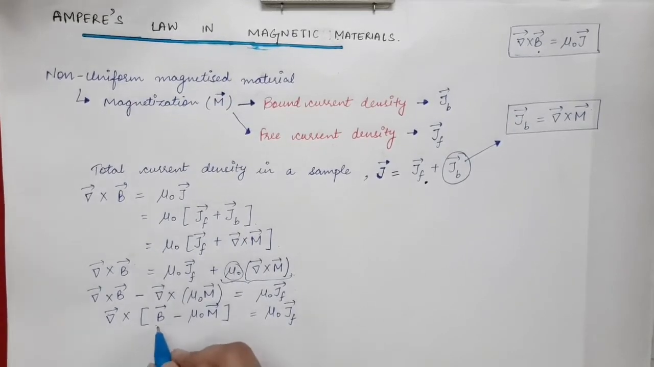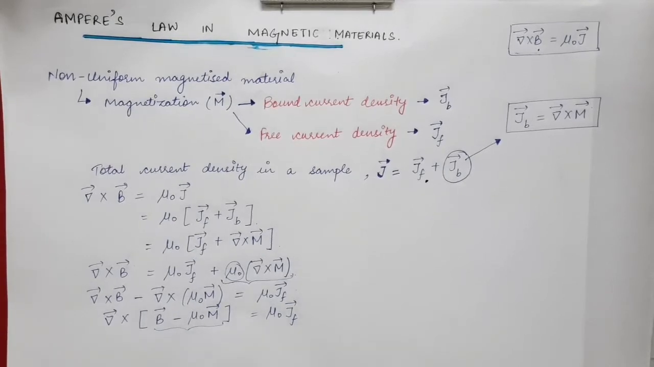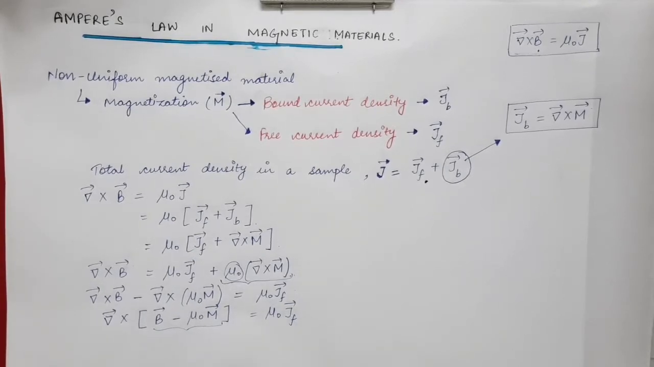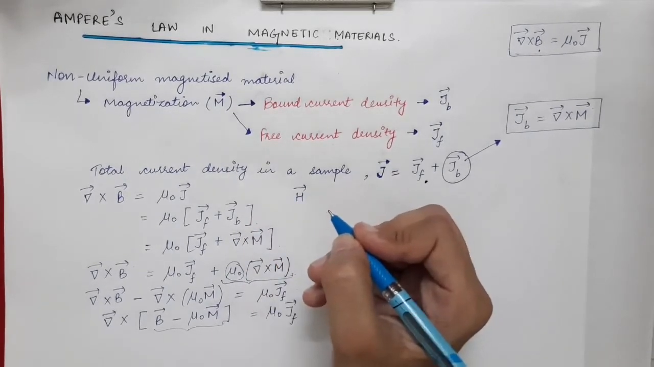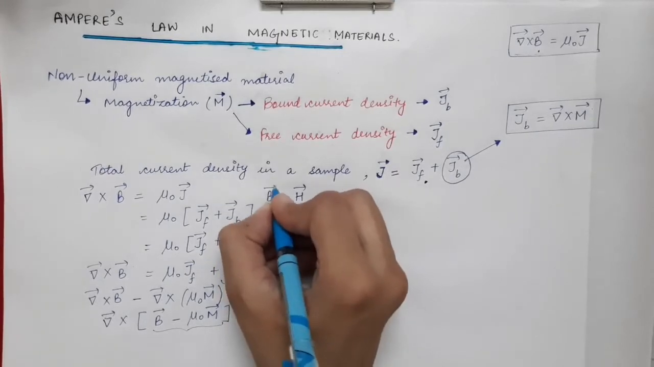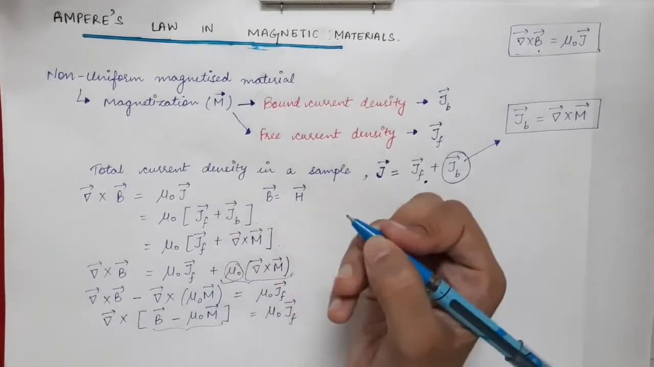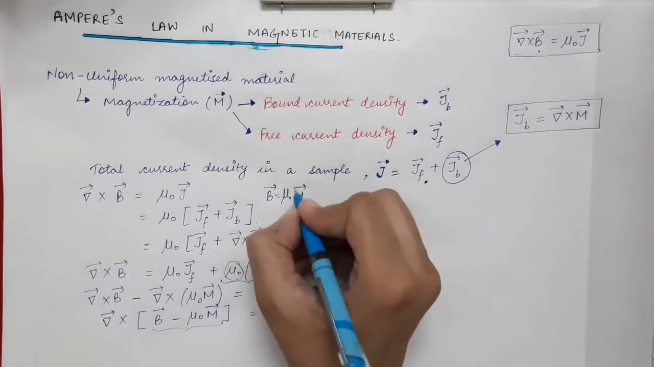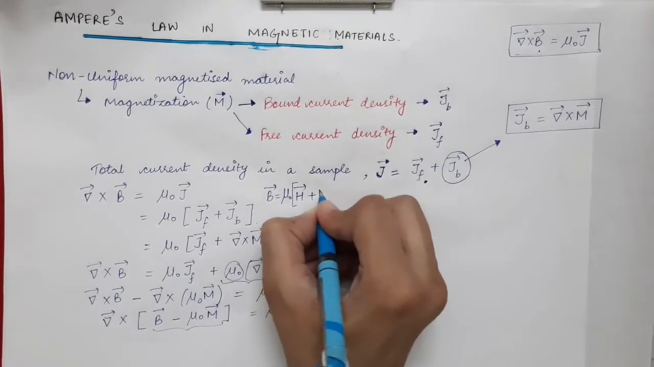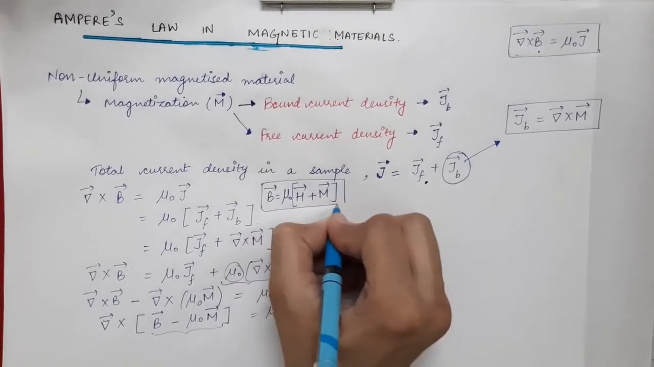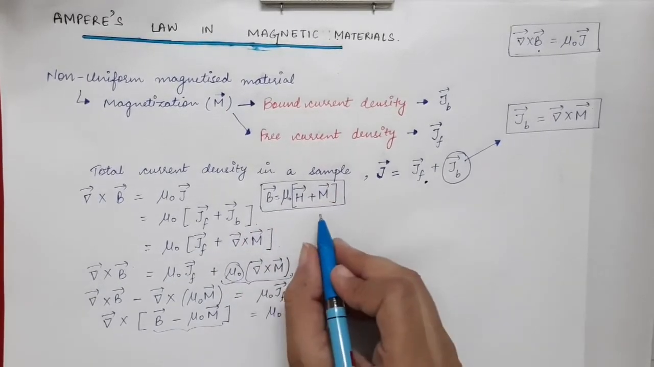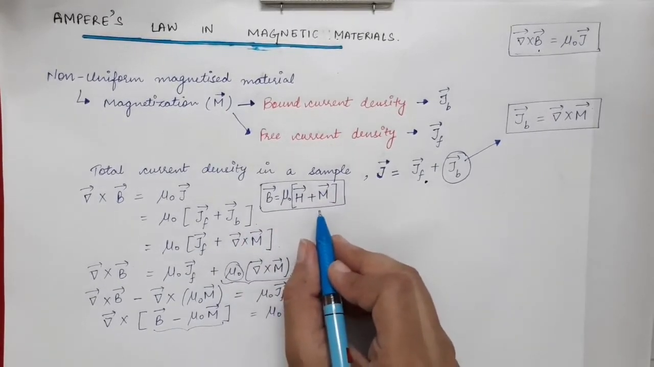Now what is this term equal to? We have already covered the topic of magnetizing field intensity represented by H vector, and there we have seen that magnetic induction inside the material is given by mu naught times H vector plus M vector. This equation has already been done in the topic of magnetizing field intensity.